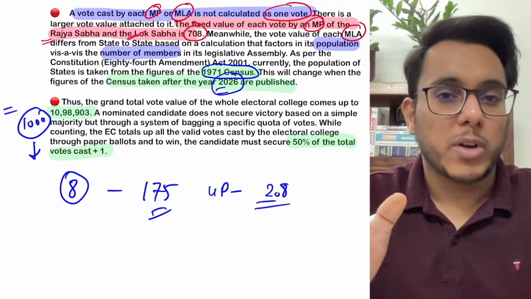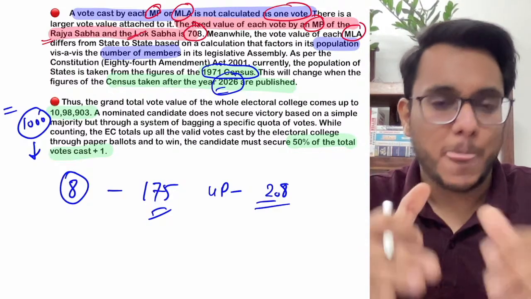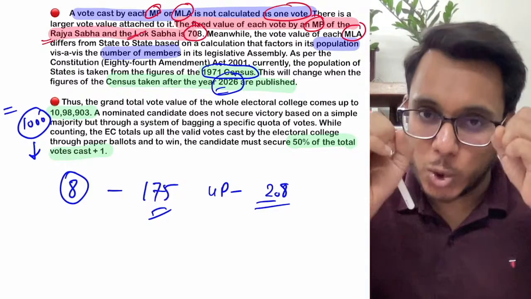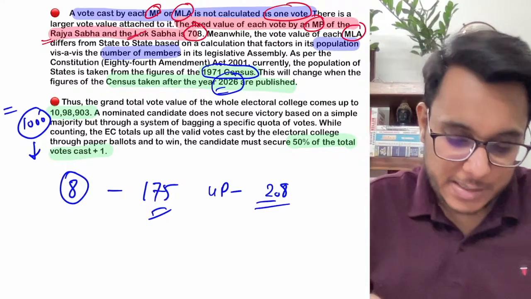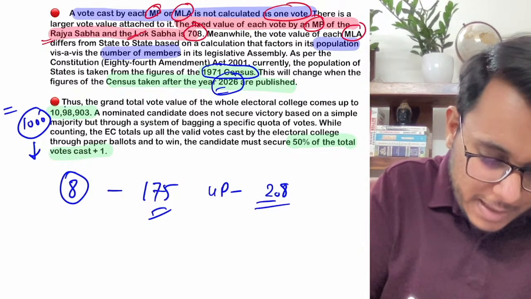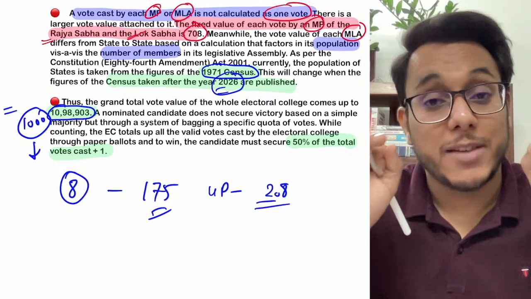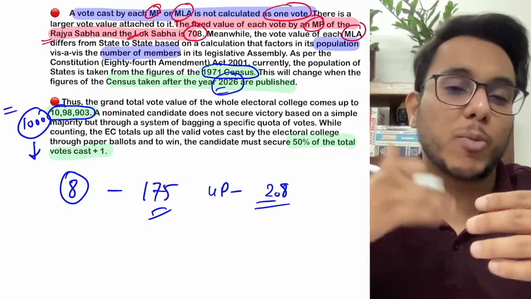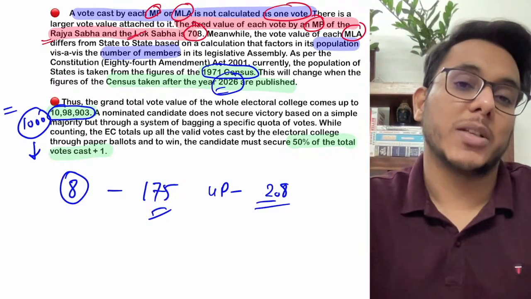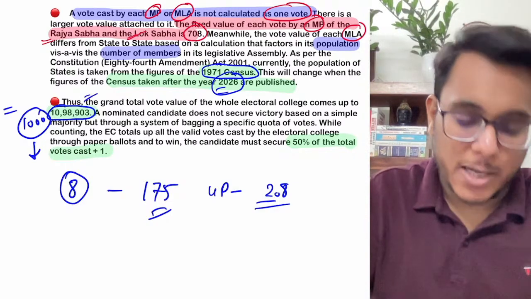So on this basis, everybody's vote is given a certain value, and the total value of all the votes of MPs and the total value of all the votes of MLAs is around 10,98,903. Now guys, understand, I am telling you very clearly, these numbers are not something that you have to remember. Just to put things into perspective, into context, I am using these numbers, but you don't need to remember them. So this is the value that is there.